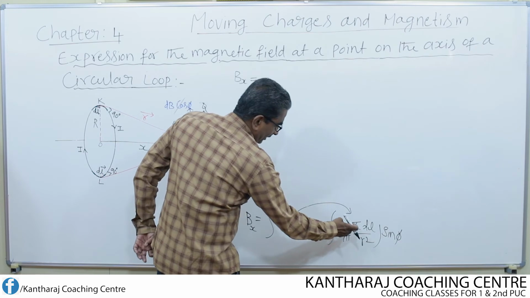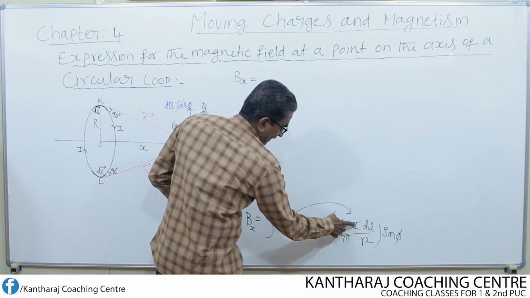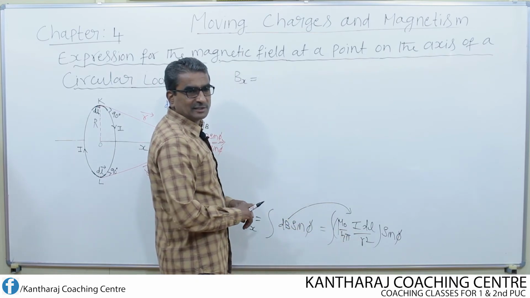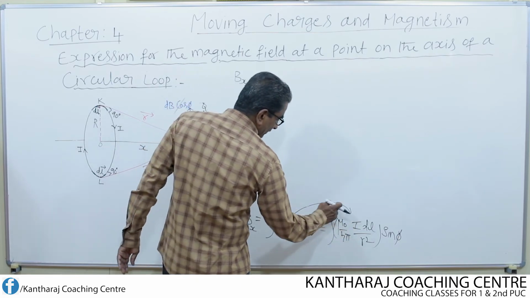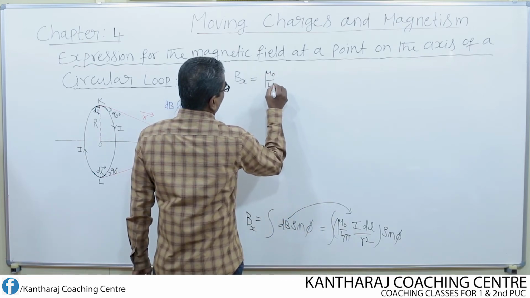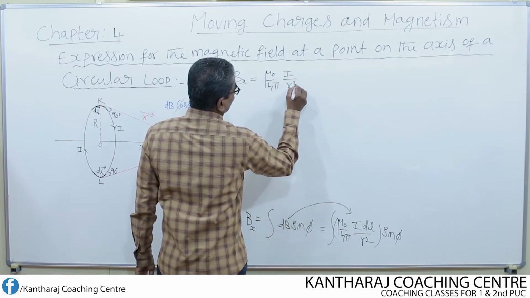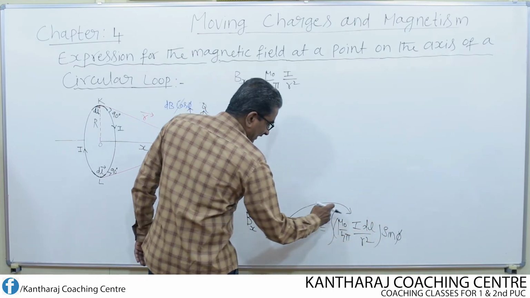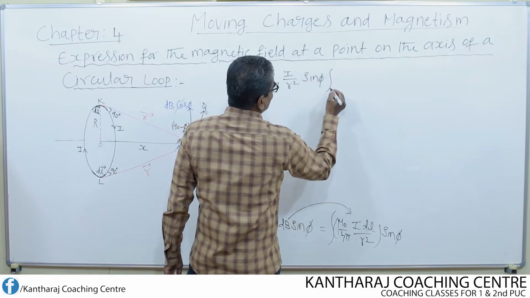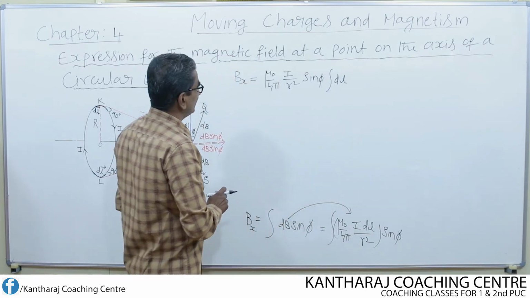See, I remove constant terms out of the integration. Mu naught over 4 pi is constant, current is constant, and the magnitude of position vector r is also constant. So I remove all this out of the integration sign. So what do we get? Mu naught over 4 pi I divided by r square, and also I write sin phi out of the integration sign. So what is left inside the integral sign? Only dl is left, the integral of dl.